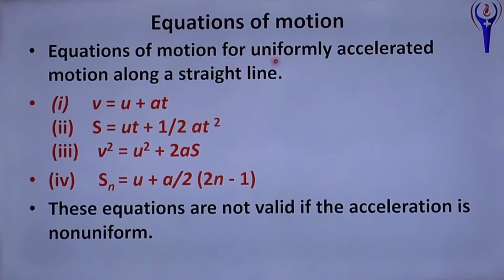And equations of motion. Equations of motion for uniformly accelerated motion along a straight line. First equation of motion, v = u + at. Second equation of motion, s = ut + half at square. Third equation of motion, v square = u square + 2as. Fourth equation of motion, Sn = u + a by 2 into (2n - 1).